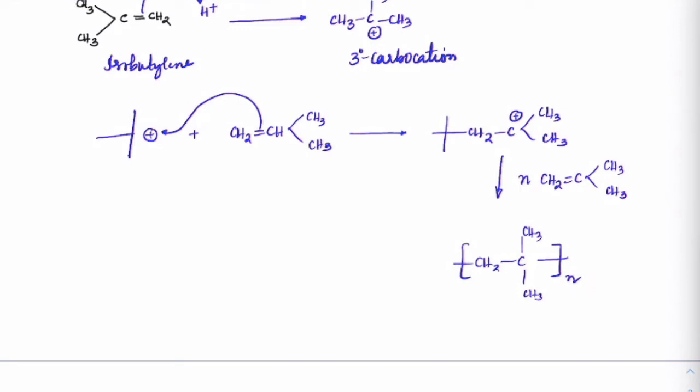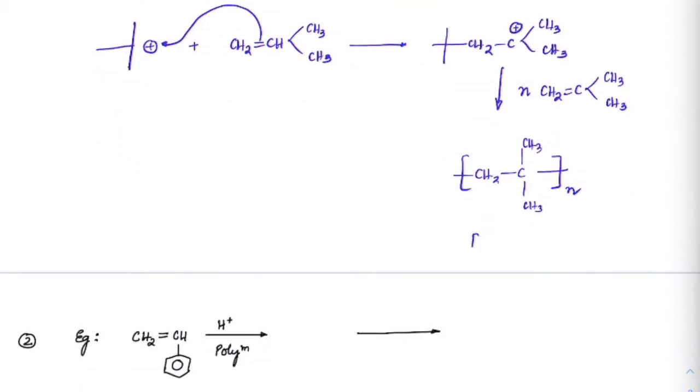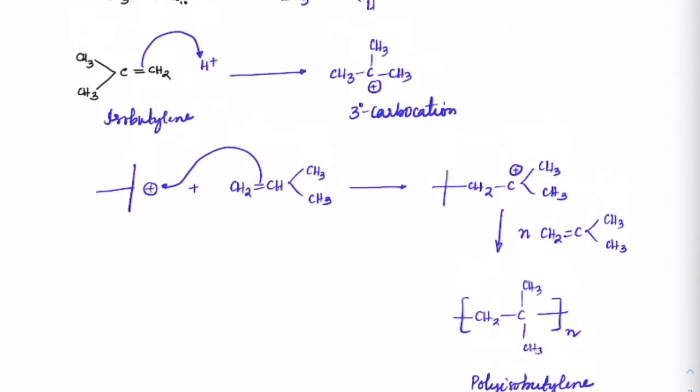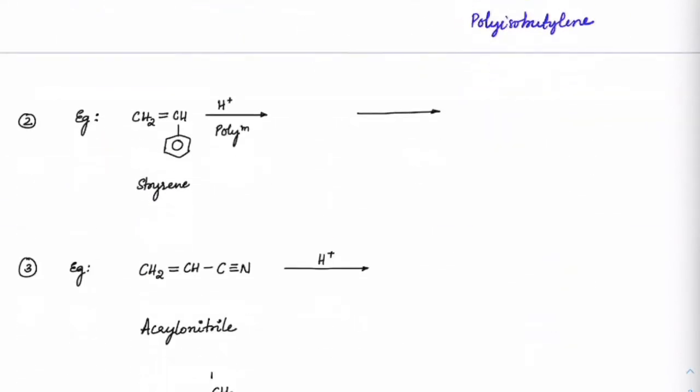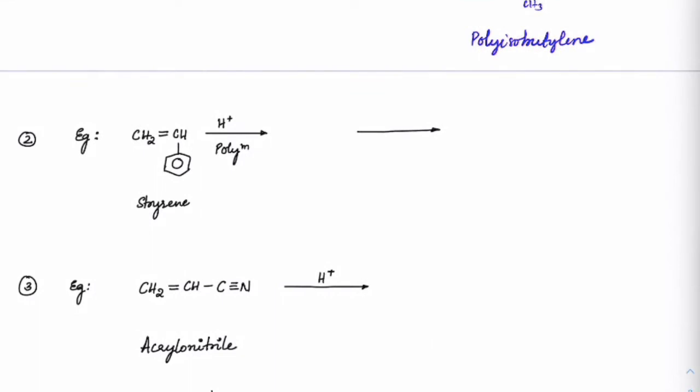So this is how the cationic polymerization happens. We started off with isobutylene, so the product which we will get is polyisobutylene. So I took polyisobutylene as an example in this case. Next, if you check out a few examples which are similar to that, which are going through the cation mechanism, check it out.